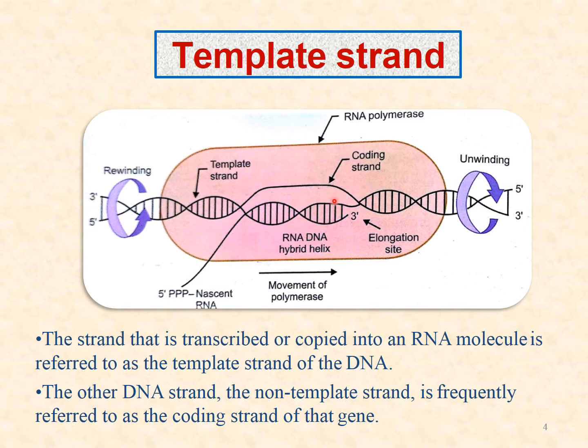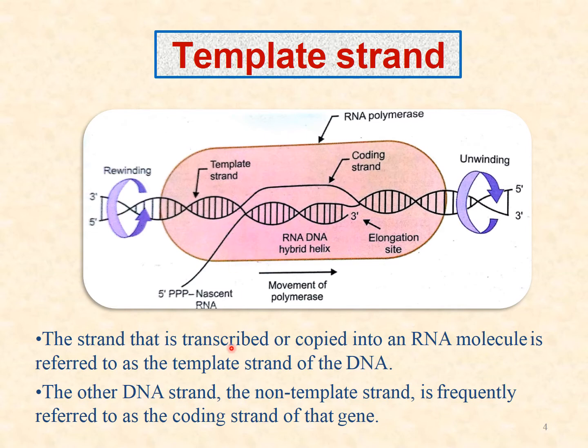The new messenger RNA has the anticode of what the template DNA has, and the coding strand of that DNA has the same sequence as the new primary transcript will have.